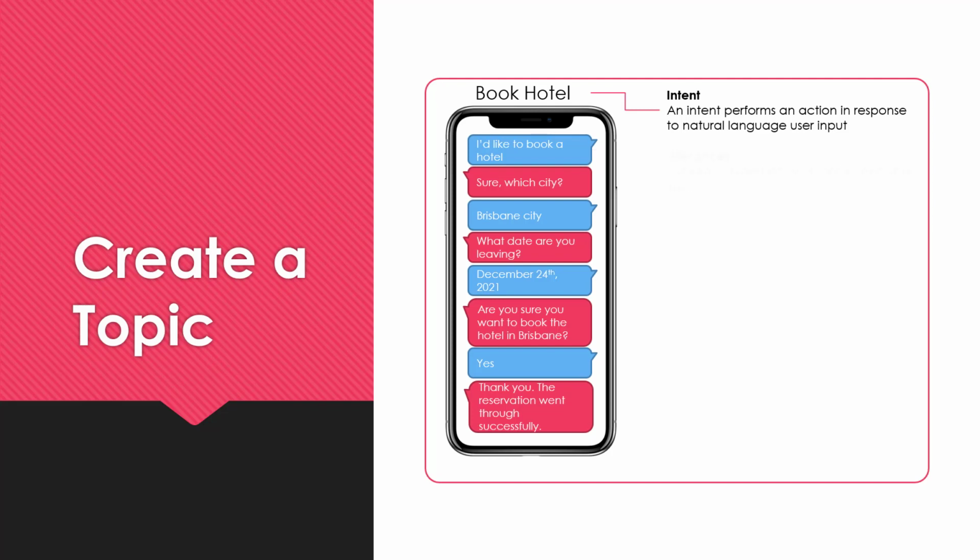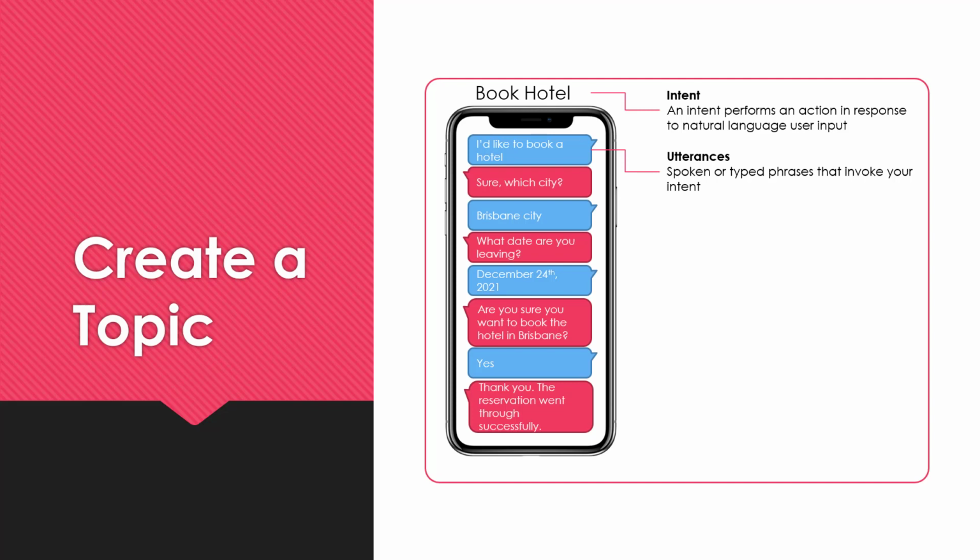All right. Now, the second thing is, what are the utterances? That means the events or the catchphrases that activate your bot. So utterances are spoken or typed phrases that invoke your intent in this case. So for example, a person can come in and say, hey, I would like to book a hotel. Or he can just say, can you please help me in getting a reservation? Or just the word hotel can be some type of phrase, which then activates your chatbot.